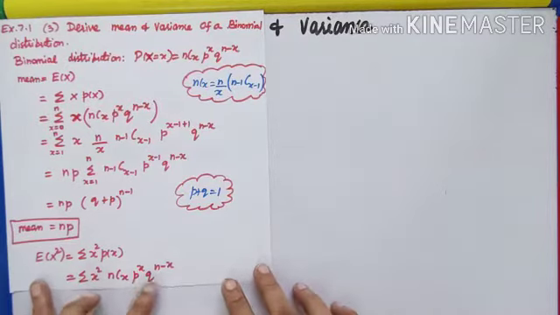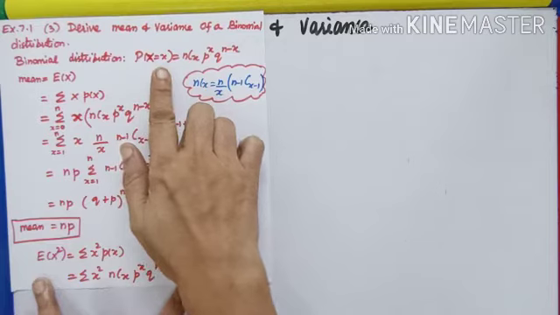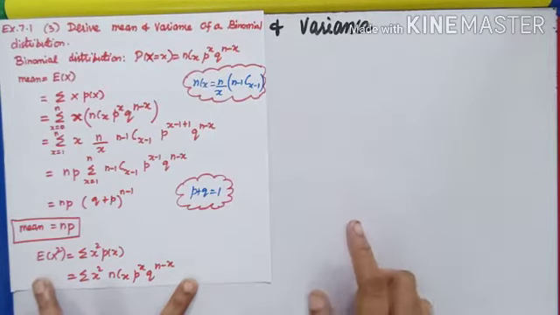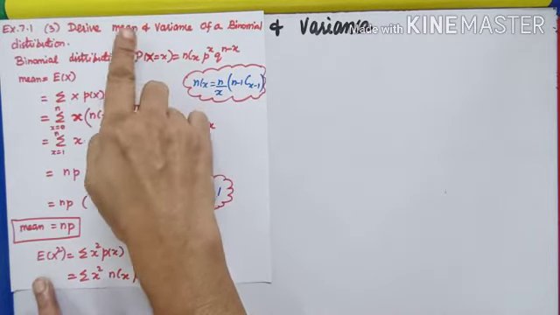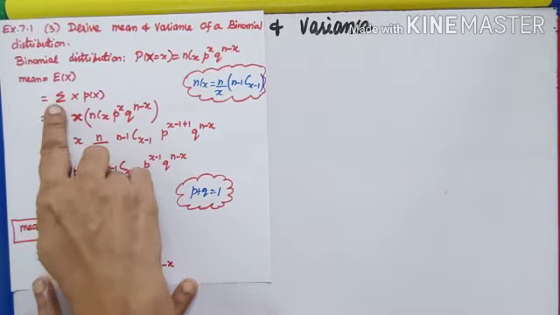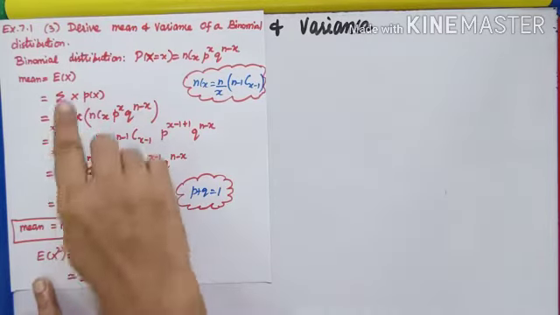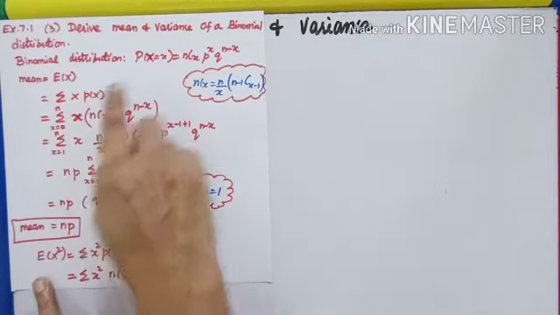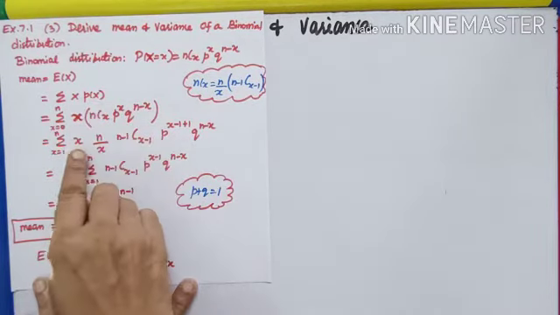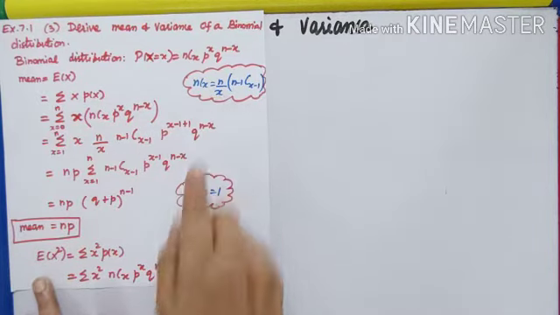As we see the steps again, binomial distribution formula, P(x) is equal to nCx p^x q^(n-x). We need to find the mean. Mean is nothing but E(x). E(x) is rewritten as sigma x into P(x), what we studied in the previous chapter. x as it is, P(x) I copy from here. nCx, because this x is coming which I need to cancel, we rewrite nCx using this formula.